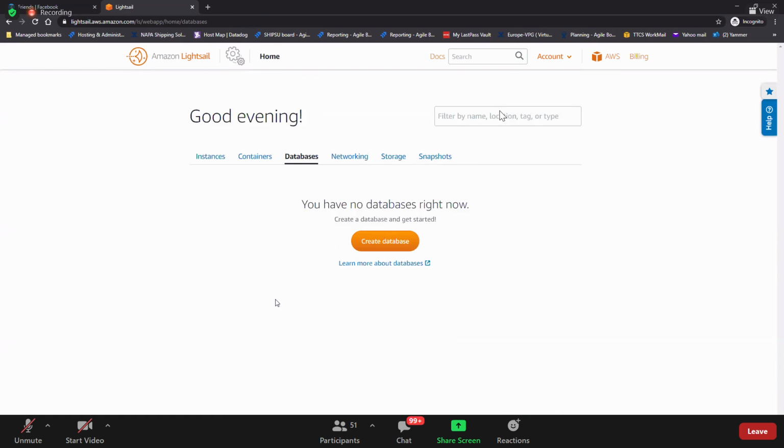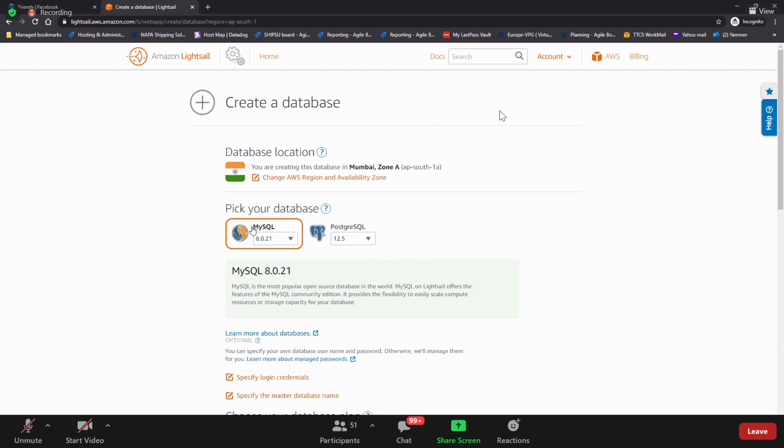And databases. Basically, it supports only two databases, MySQL and Postgres. We have just launched a WordPress machine, and that WordPress Lightsail instance also needs a database, right? Definitely it requires a database. So if you want to create a database, of course you can go and create it like this, but it supports only MySQL and Postgres.